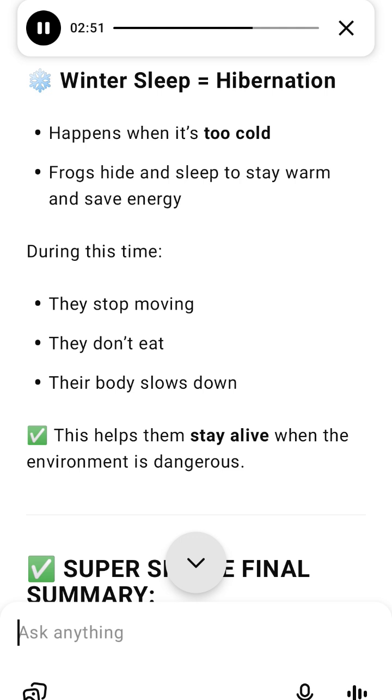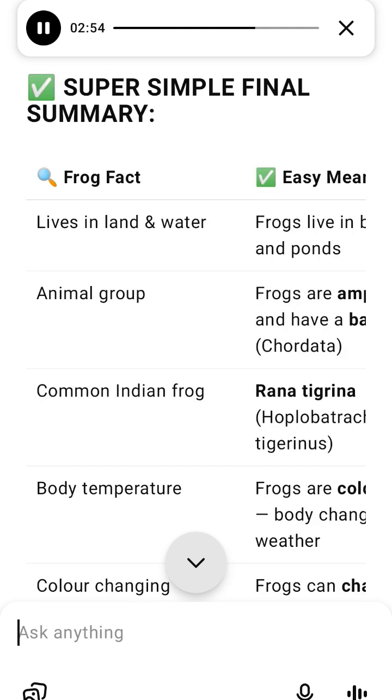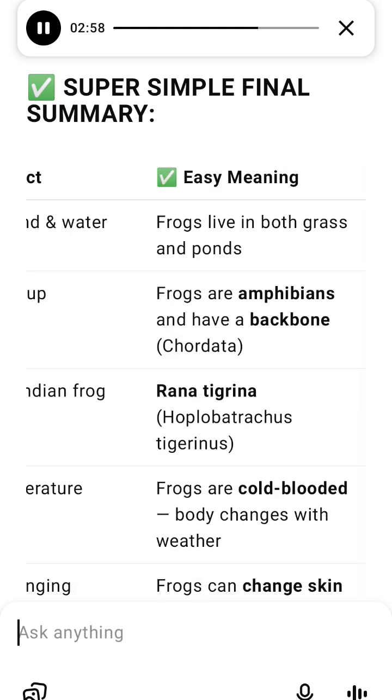9. Where do frogs go during harsh weather? Frogs dig or find deep holes in the ground, called burrows. These burrows are cool during summer and warm during winter. Inside the burrow, frogs rest and stay safe.